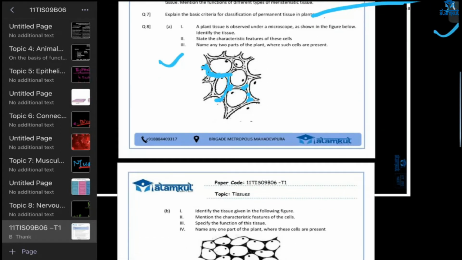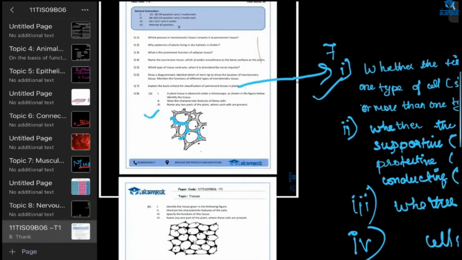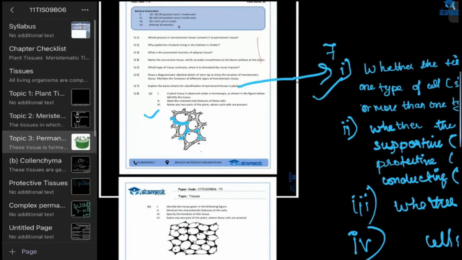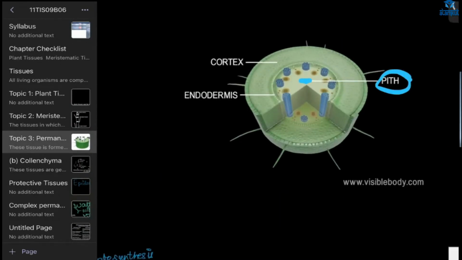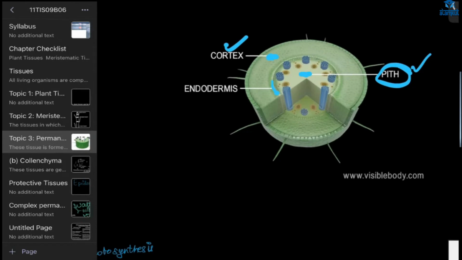Next, name any two parts of the plant where such cells are present. Ma'am, they are present in most of the parts of the plant, but I wrote stem and roots. Okay, but the actual parts: see this, this is our pith, and this is our cortex. When you cut a part of a stem or root, you'll find this. And this is our endodermis, and this is our cortex, and this is our pith. So it is present in the pith and the cortex. This is the specific answer for that question.